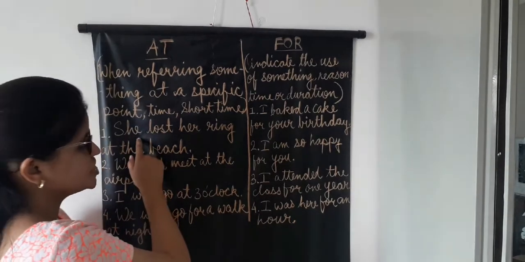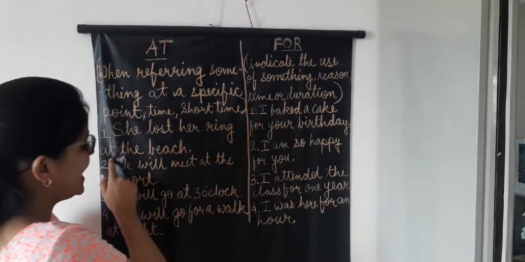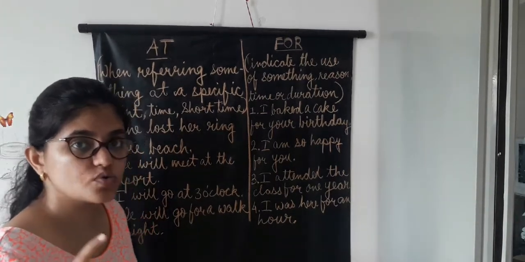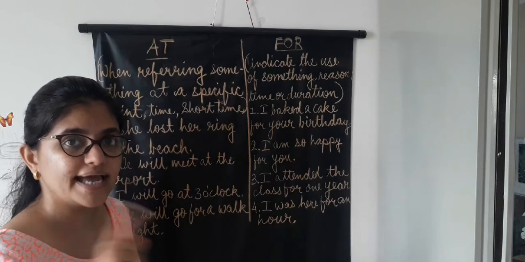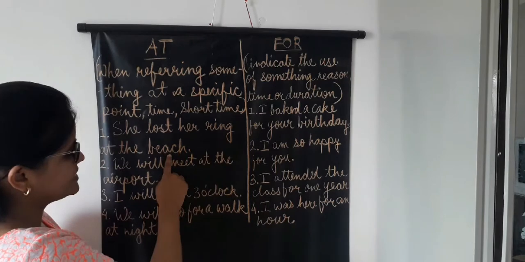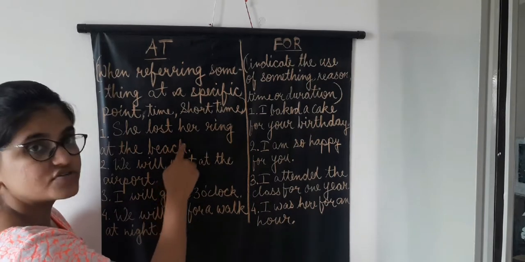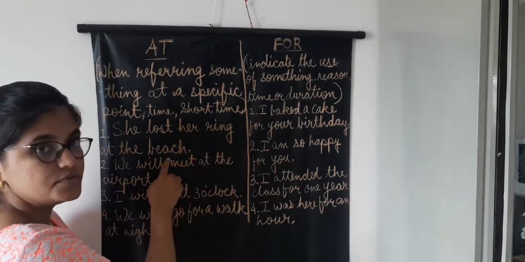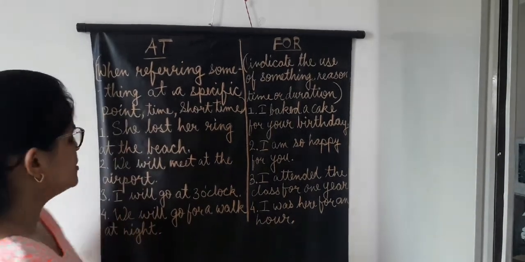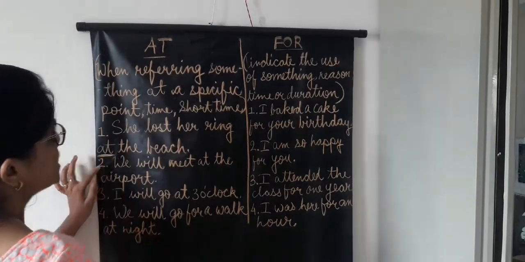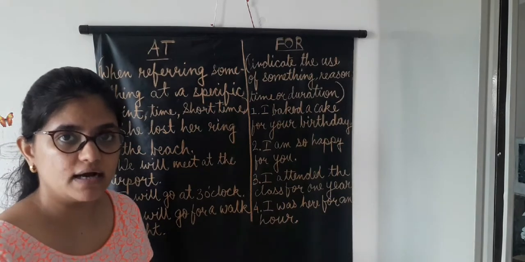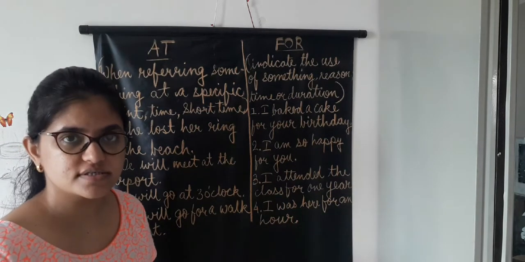Number 1, she lost her ring at the beach. Remember, a preposition shows the relation between one thing and another. Here the ring is lost at the beach. There is a relation between the ring and the beach. Here at is showing us a specific point, a specific area where the ring was lost.